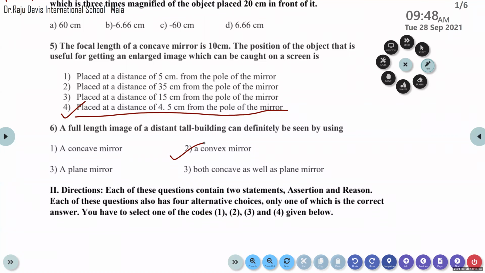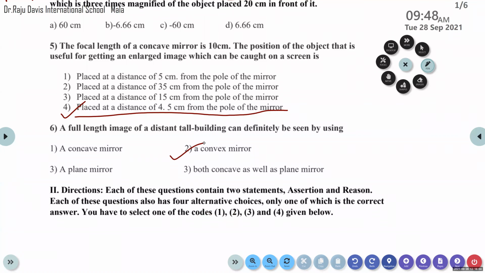It produces an image that is exactly equal in size to the object. Here the object size and the image size will be the same. That is why we cannot use a plane mirror. Here we can only use a convex mirror. It produces a virtual and direct image, which may be diminished in nature, but it produces a full-length image of the distant tall building. So the correct option is convex mirror.